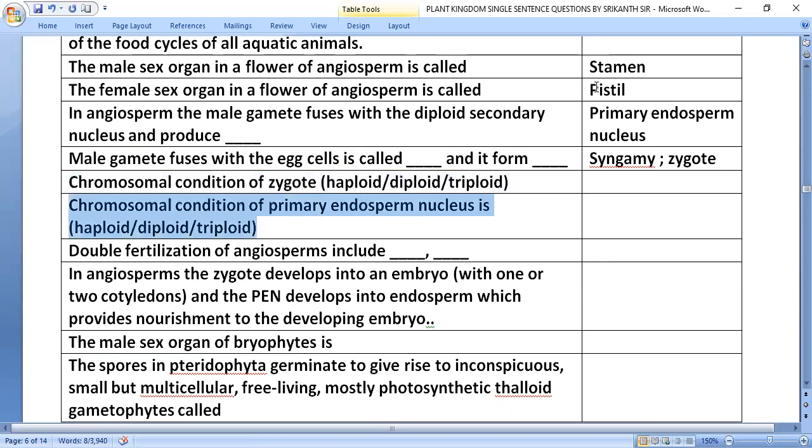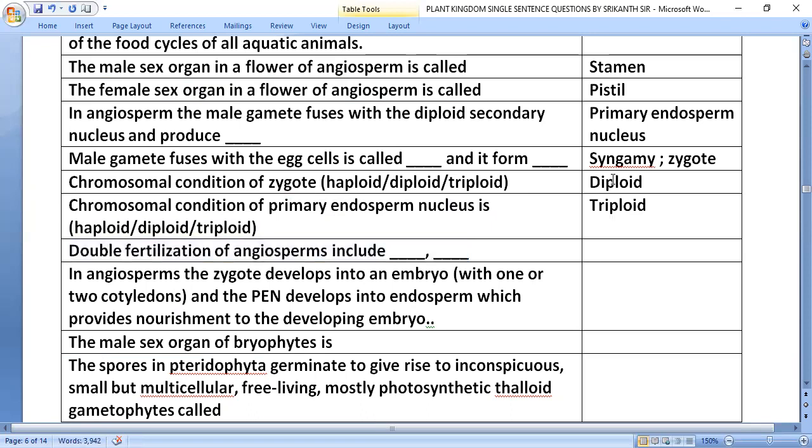Chromosomal condition of the zygote in angiosperms is diploid. Chromosomal condition of the primary endosperm nucleus in angiosperms is triploid.